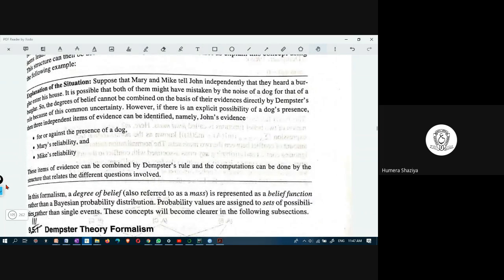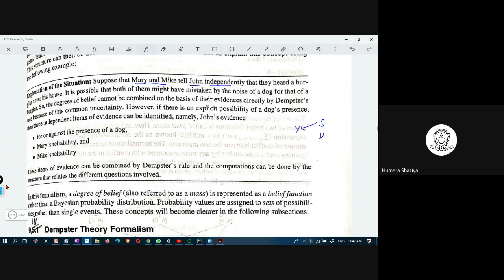Now, the explanation of the situation is another scenario. Suppose that Mary and Mike tell John independently. Suppose that you have two friends. One is a school friend, another one is a degree friend. They don't know each other. This is you.